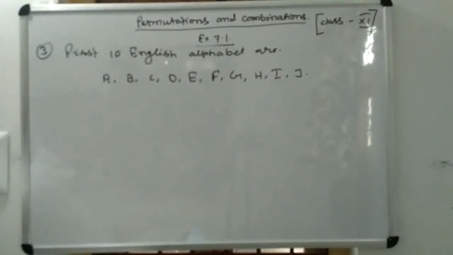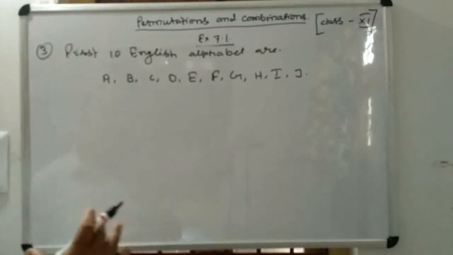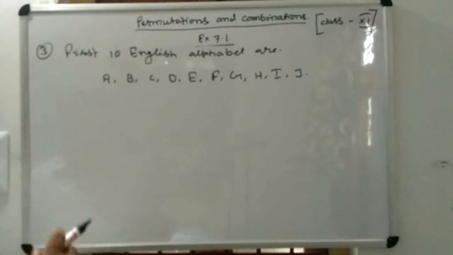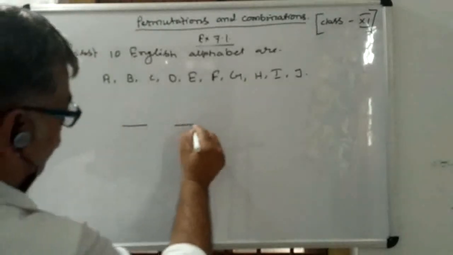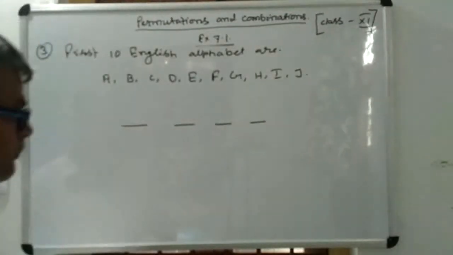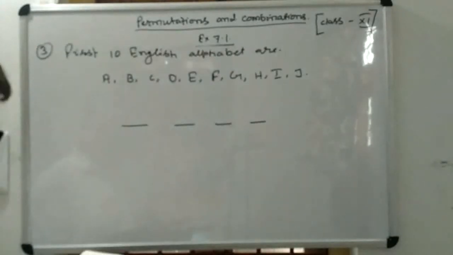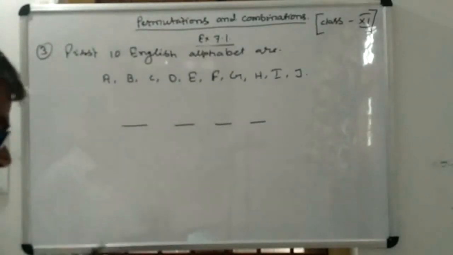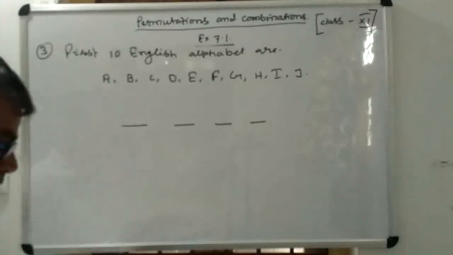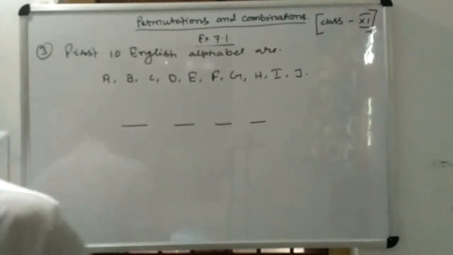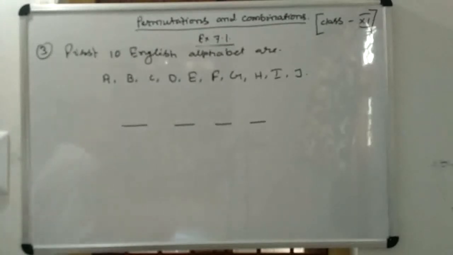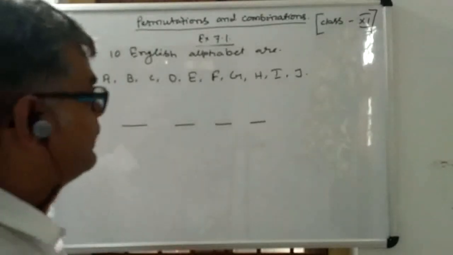These are the first 10 English alphabets. Now with the help of these, you have to form a 4-letter code. How many 4-letter codes can be formed using the first 10 letters of the English alphabet if no letter can be repeated? The condition is that no letter is going to repeat.